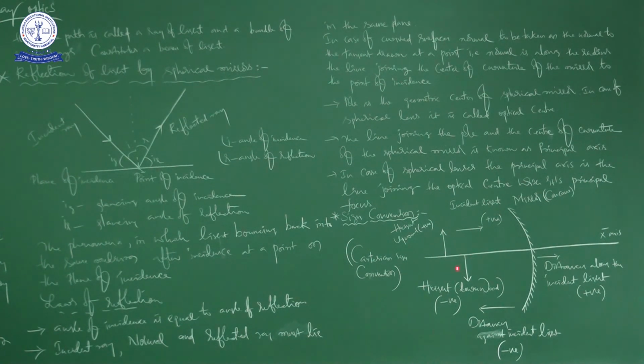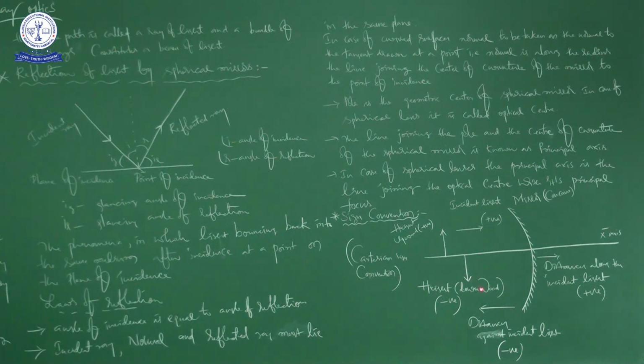For example, this is the image. Distance of the image from the pole is called image distance. Then the next important quantity is focal length. You may ask, what is focal length? When the rays are going to meet after completion of reflection, the point where the reflected rays will meet, there the image will be formed.